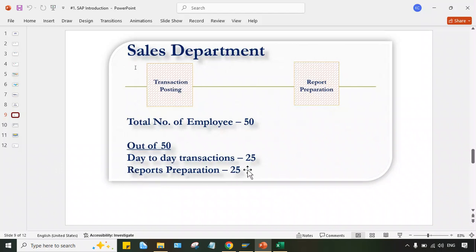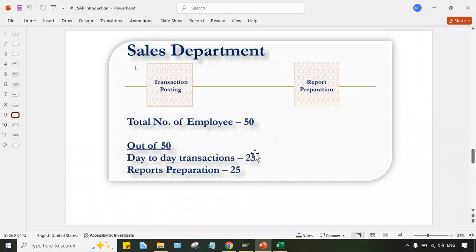Immediately, whatever these 25 resources or people involved in report preparation, these people are not at all needed. It means the entire sales department can be managed by these 25 people. Why? I'll tell you now. After implementation of SAP, now what will happen? These 25 people are needed.